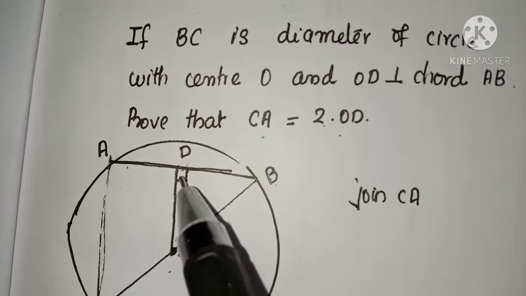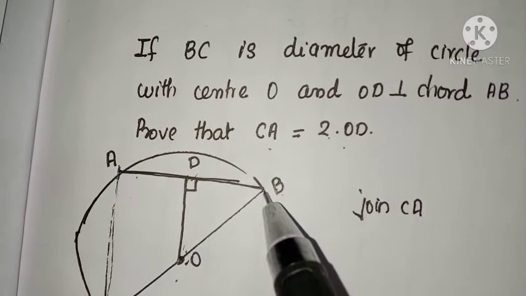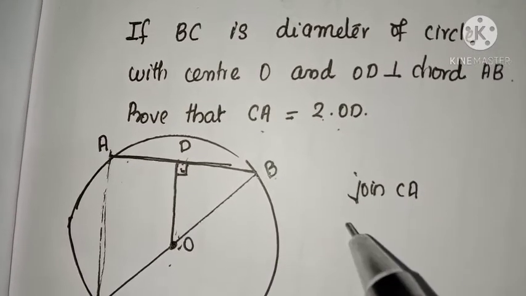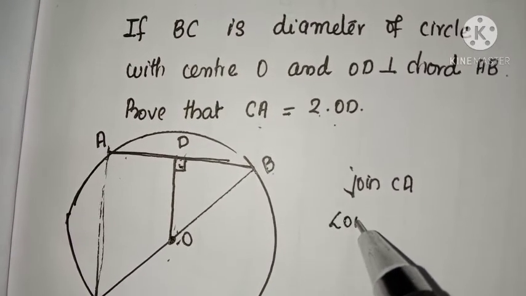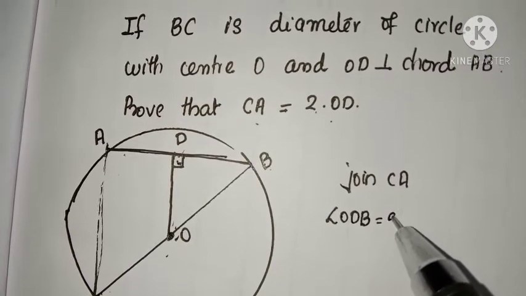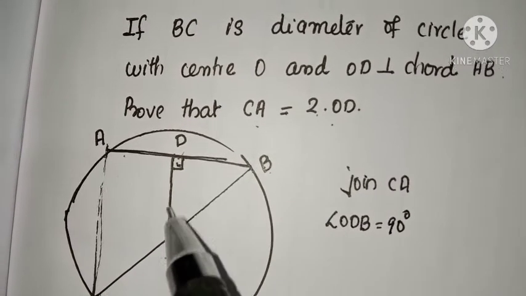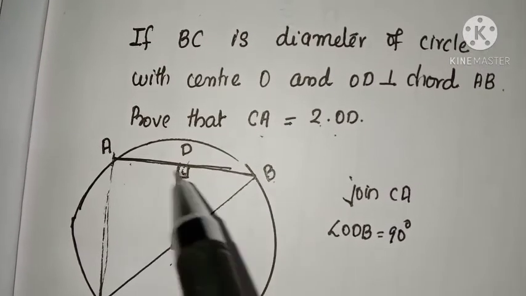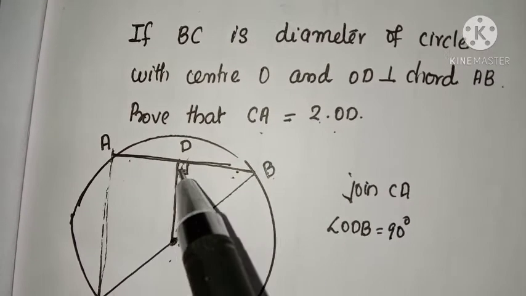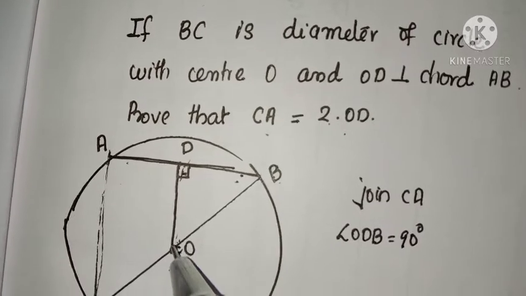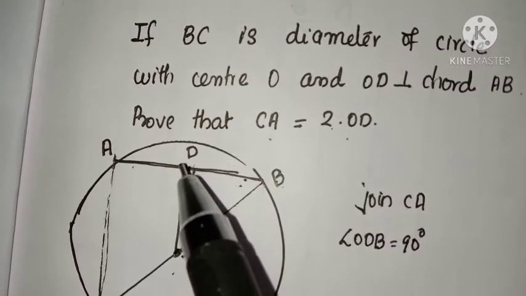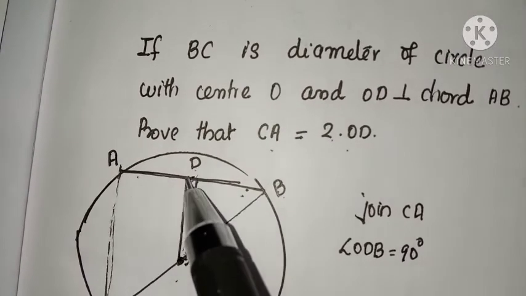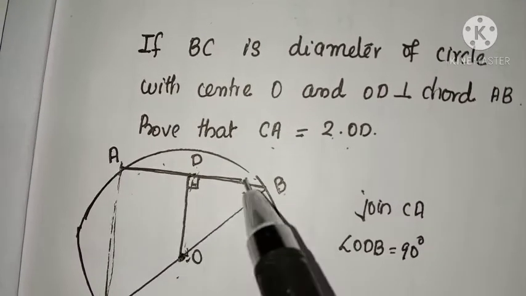Now listen, OD is perpendicular to AB, which implies this angle is equal to 90 degrees. Angle ODB is equal to 90 degrees. So, OD is a perpendicular line from the center to the chord, isn't it? So, by a theorem, the perpendicular from the center to the chord bisects the chord.